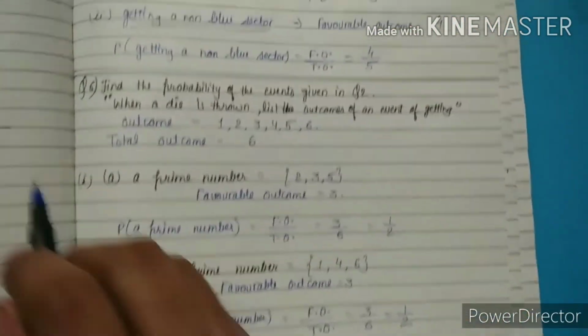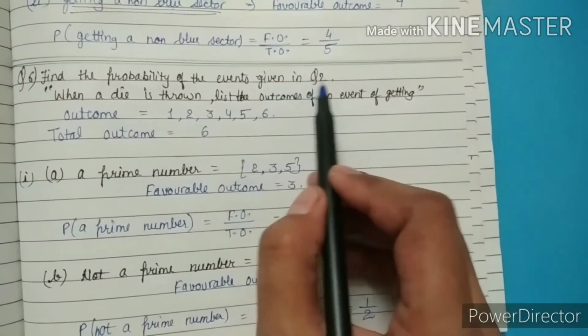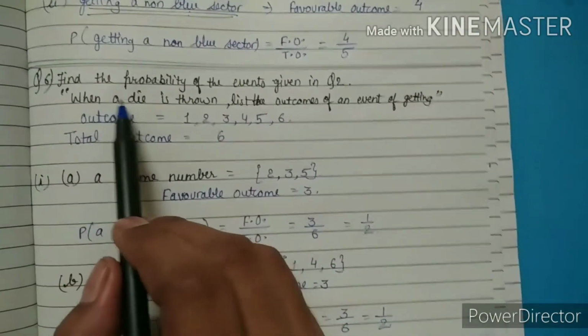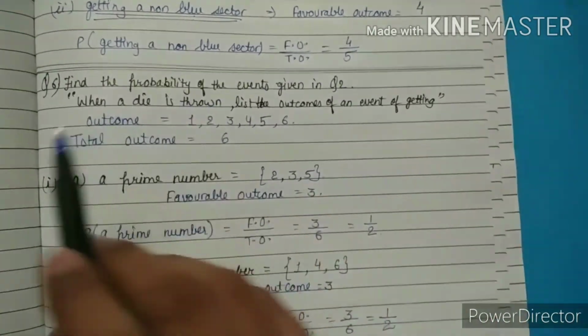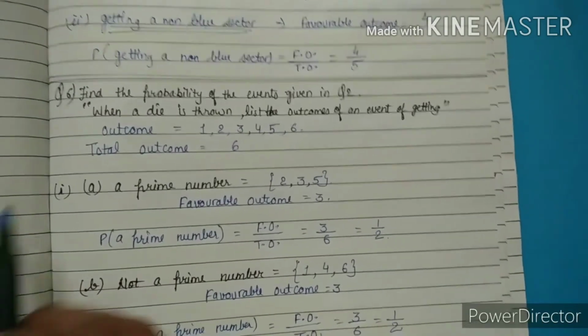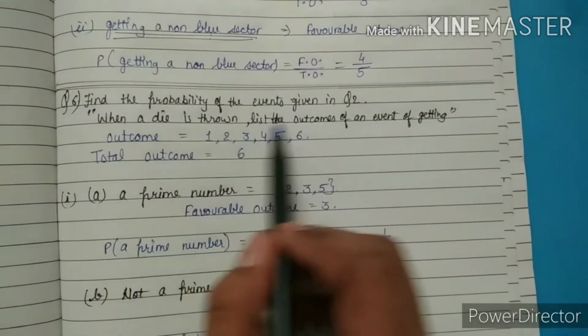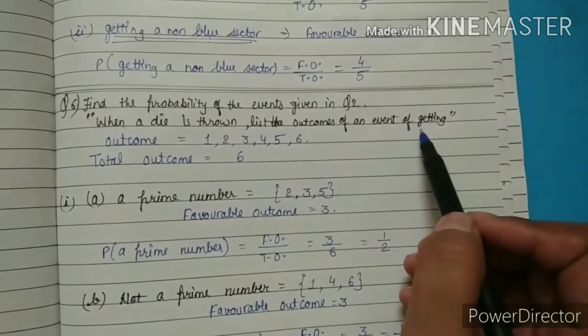Now question number 6. Question number 6 is: find the probability of the events given in question 2. In question number 2 we already listed the outcomes. Question number 2 is: when a die is thrown, list the outcomes of the event of getting.